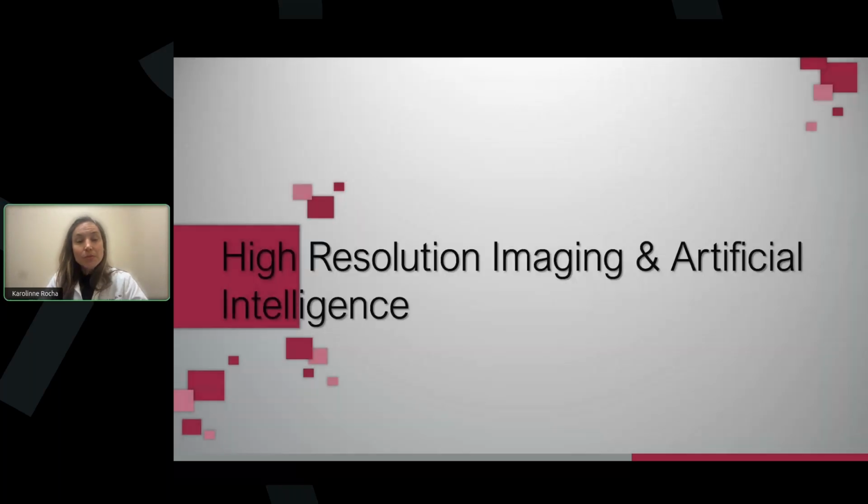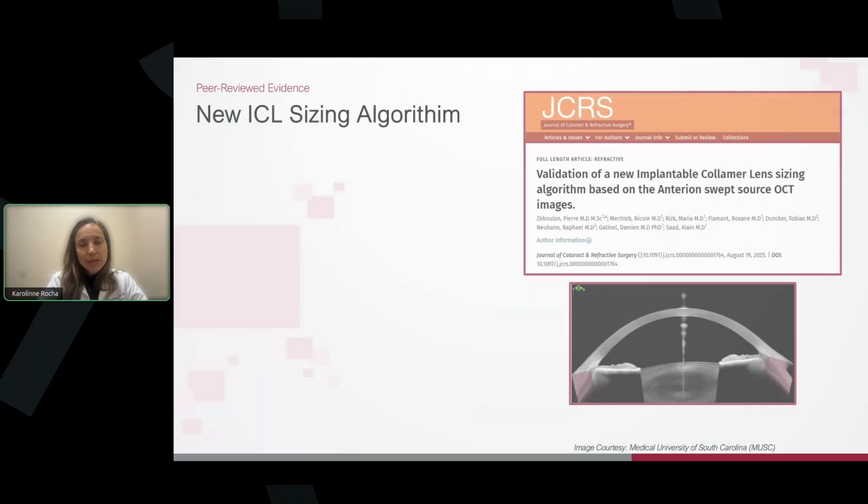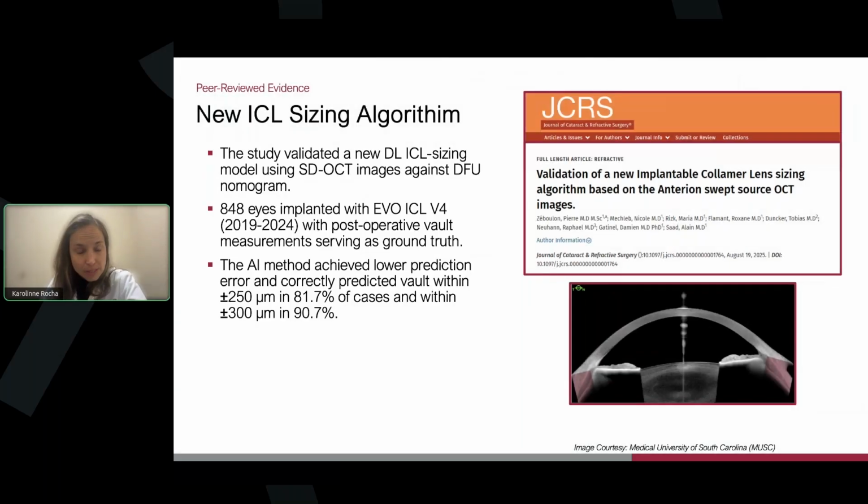Now what's really powerful is combining high resolution imaging and artificial intelligence. We call it Safe Vault. Safe Vault is a new software where we export the horizontal Matrix imaging, and this is based on AI. It gives you a prediction of ICL vault for the EVO ICL lenses.